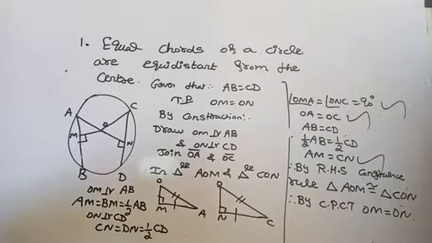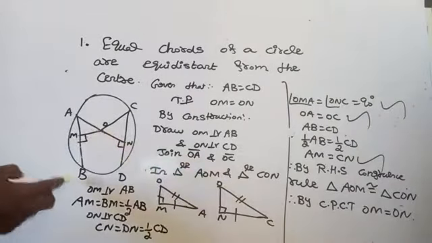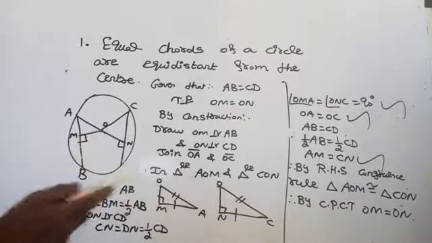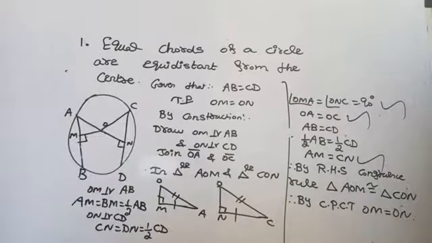Yesterday we discussed that if a perpendicular is drawn from the center of a circle to the chord, then it bisects the chord. That is AM equals BM, and if ON is perpendicular to CD, then CN equals DN equals half of CD. We also solved one more question in exercise 10.3: if two circles intersect at two distinct points, then the line segment joining the centers lies on the perpendicular bisector of the common chord.